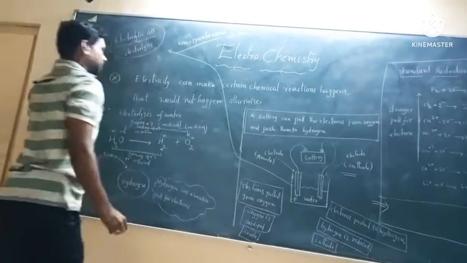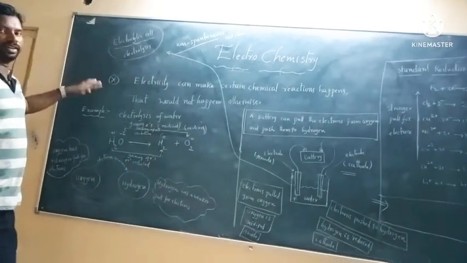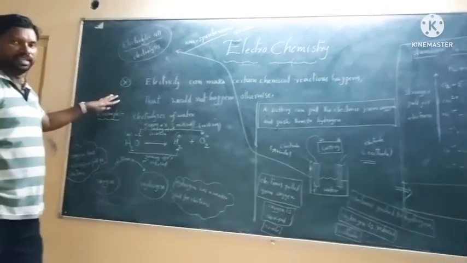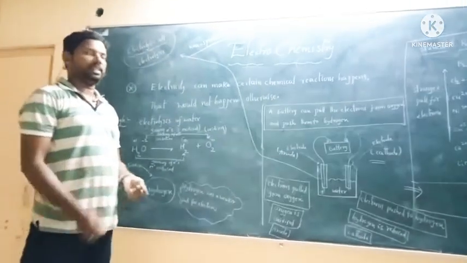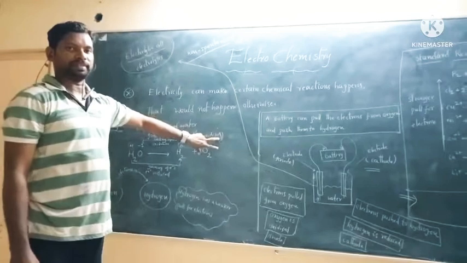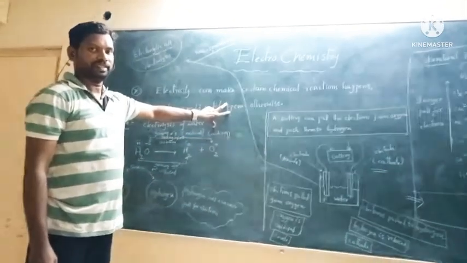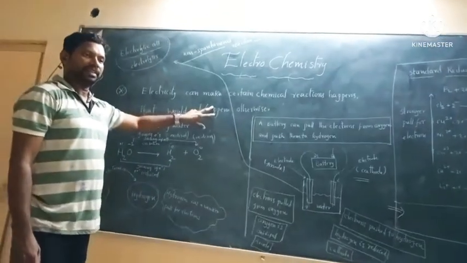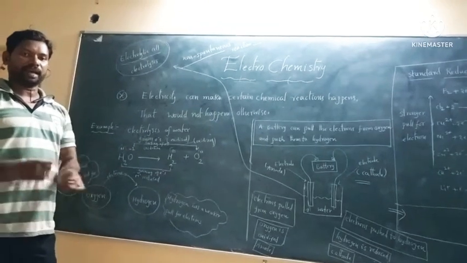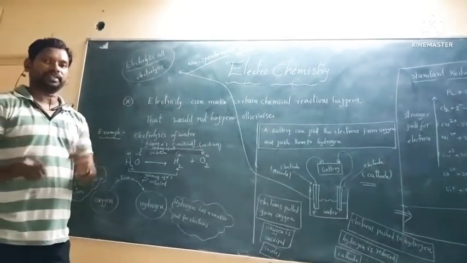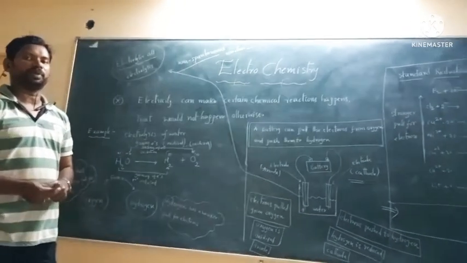The first one is a spontaneous reaction; this is a non-spontaneous reaction. Sometimes electricity can make a chemical reaction happen. That is non-spontaneous. Certain chemical reactions happen and they produce electricity. That is called spontaneous.